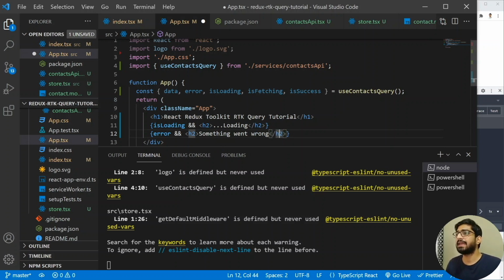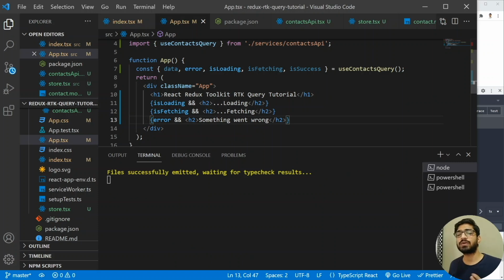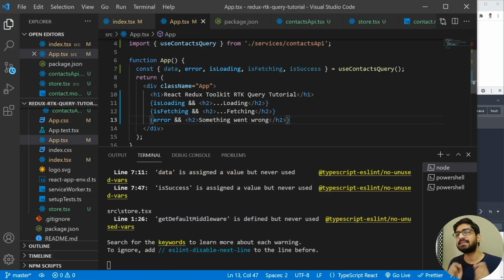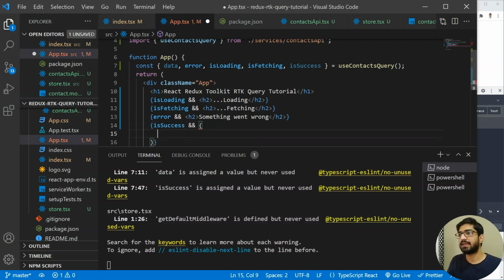All right, and I'm also going to copy this for the is fetching. So let me add here the is fetching. All right, and let me add the fetching here. Okay, and the last one is that if it's success, then in that case I want to loop through the data. So I'm going to have here is success. All right, and if it's success and if it's true, in that case I want to return some